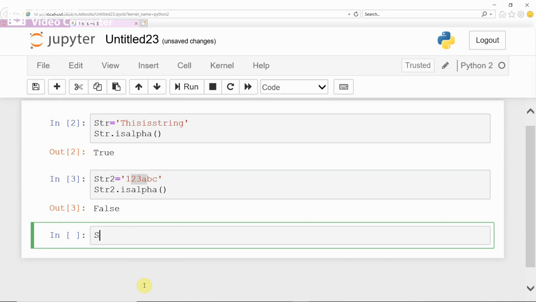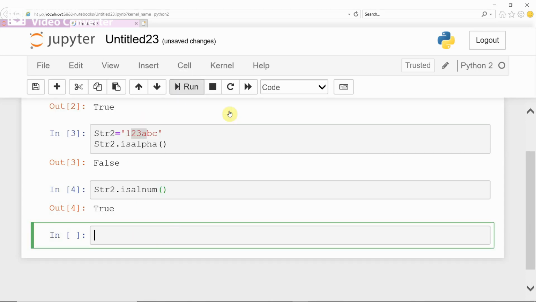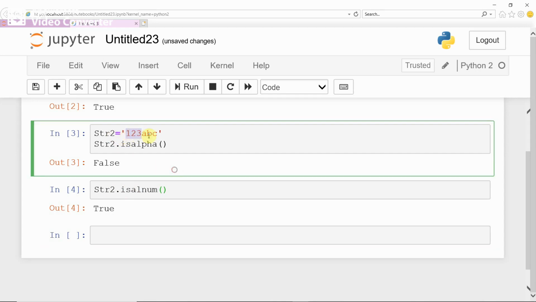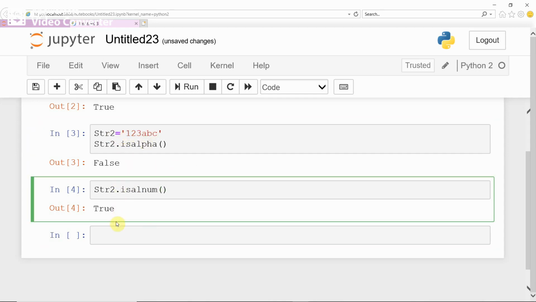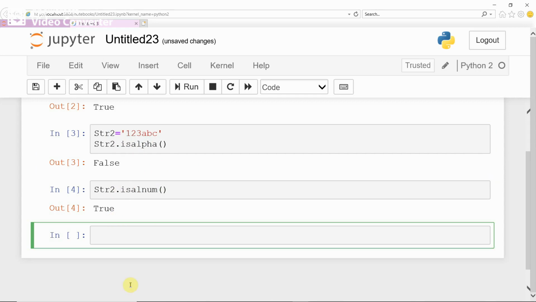Therefore, if you work with another method, for example isalnum, it checks whether this string contains alphabets as well as numbers. Run. Now it gives true because this string contains numbers as well as alphabets. It is not just alphabets, it contains numbers also. Therefore, isalnum gives true.